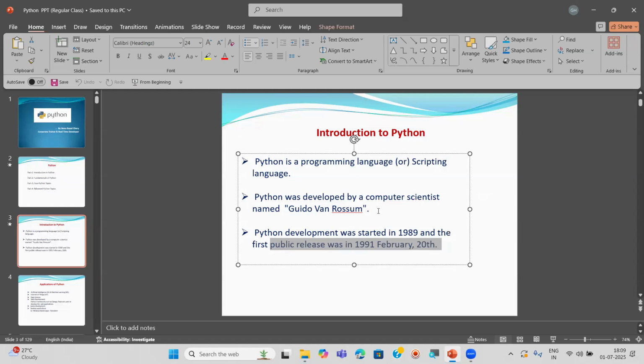Now tell me, is Python new or old? Old. It is old only, because you came to know the development year. But outside, people are saying Python is new. So try to understand. I'm going to give the reason why some people say it is new and why some people say it is old. Actually, it is the old one only.